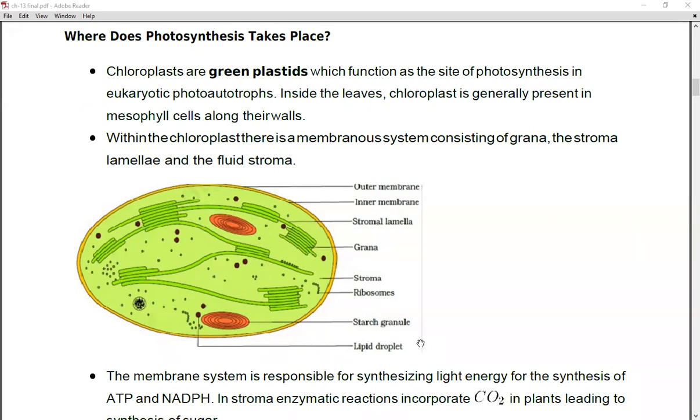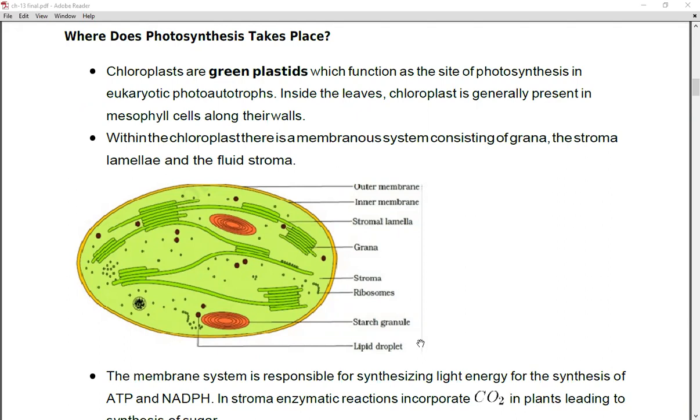Now, inside the leaves, the chloroplast is generally present in mesophyll cells along their walls, right? When we are talking about the chloroplast, the location of the chloroplast is where inside the leaves? It is present inside the mesophyll cells. So the mesophyll cells are the cells in which the chloroplasts are present, and these mesophyll cells are present along the walls of the leaves, right?